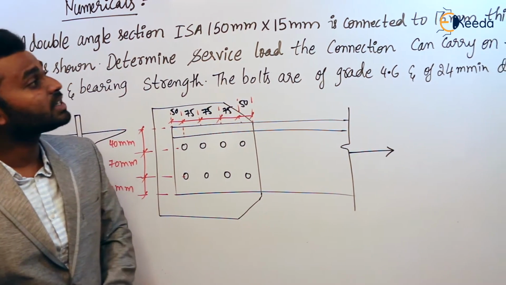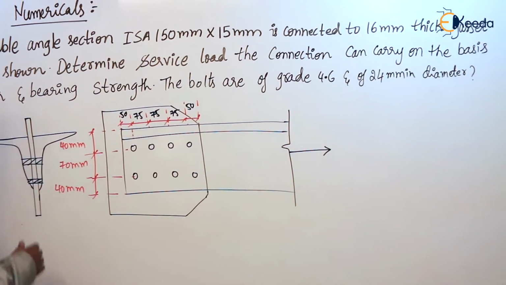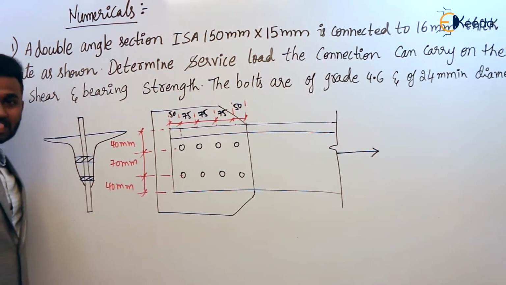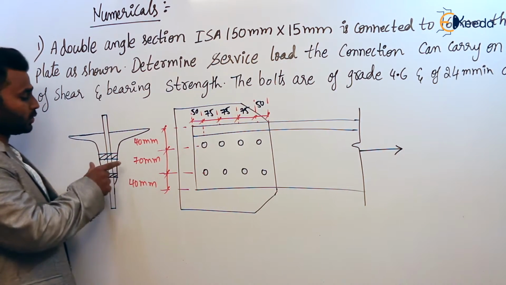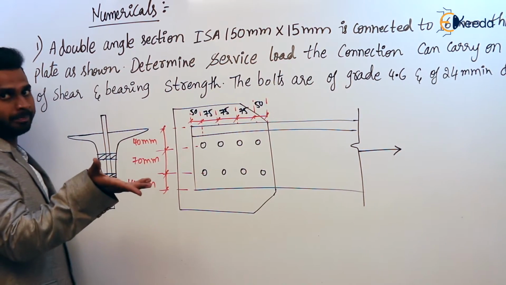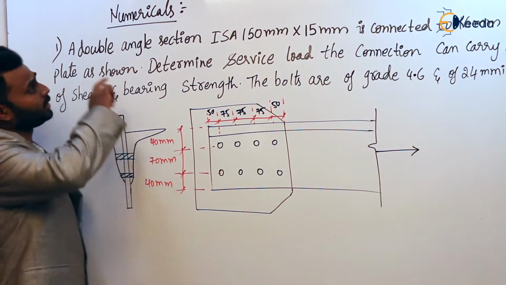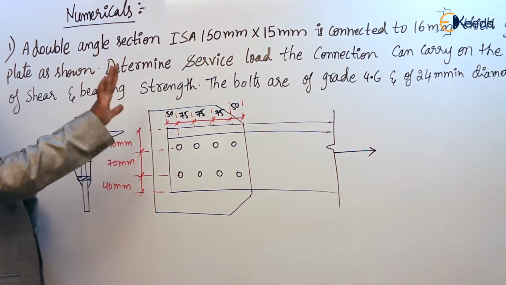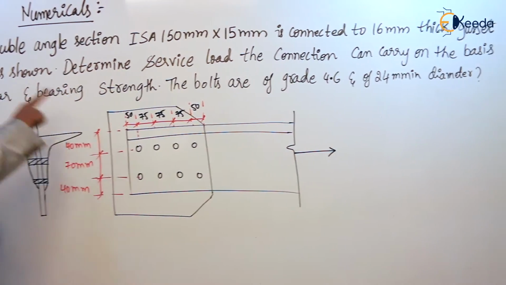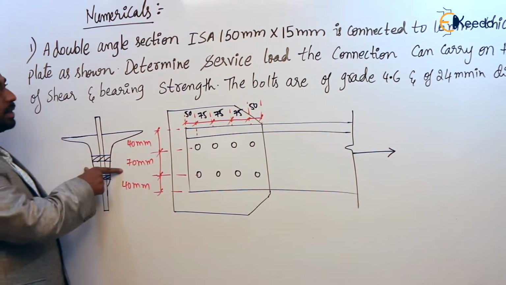So it is connected to a 16 mm thick gusset plate. See here in this diagram, of course by using some books, I have shown how this connection is going to be. Agree or not? The cross section: two angles connected back to back of a gusset plate. So double angle section ISA 150 into 15 mm is connected to a 16 mm thick gusset plate as shown. So this is the diagram.